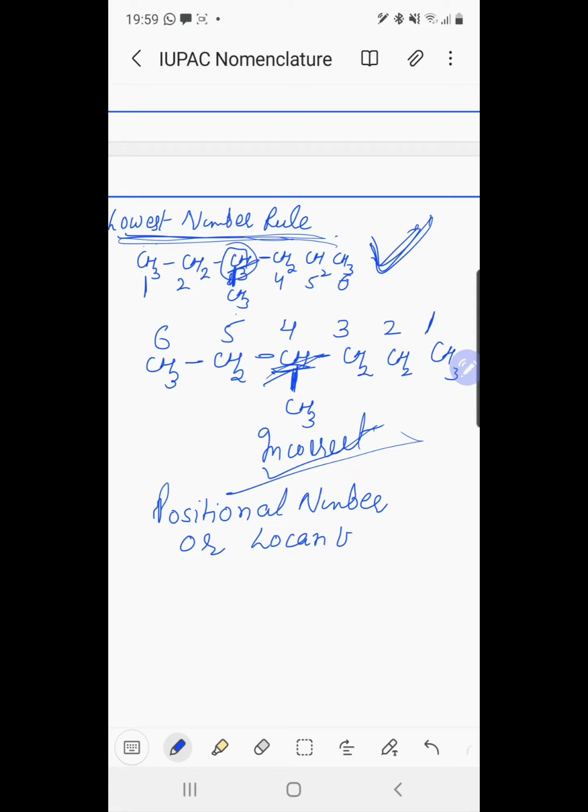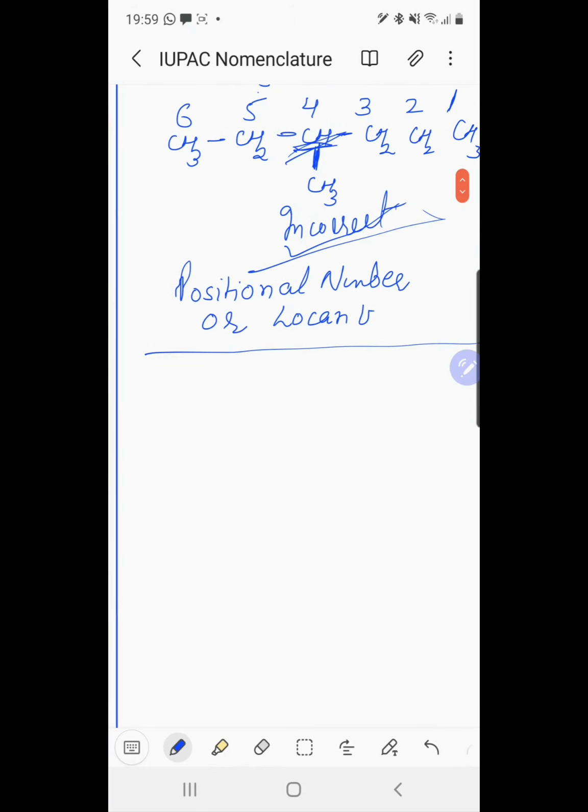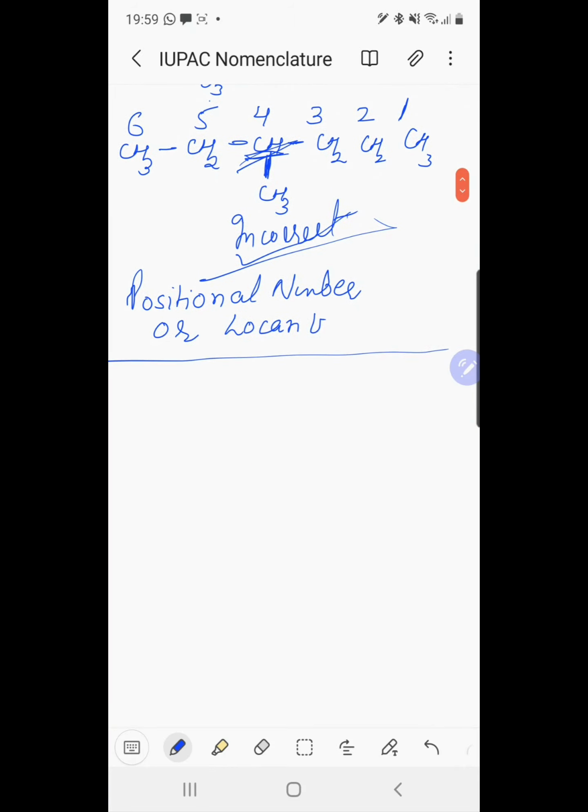Now in the same way we have to give the lowest number to the substituents. For example, we explain it with an example. Furthermore, expand this rule.